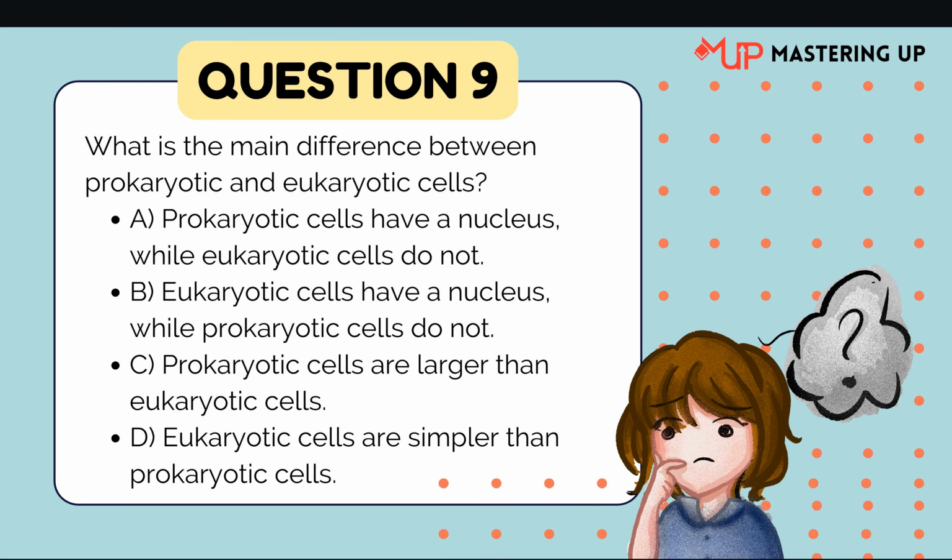Moving on to question 9. What is the main difference between prokaryotic and eukaryotic cells? Option A. Prokaryotic cells have a nucleus while eukaryotic cells do not. Option B. Eukaryotic cells have a nucleus while prokaryotic cells do not. Option C. Prokaryotic cells are larger than eukaryotic cells. Option D. Eukaryotic cells are simpler than prokaryotic cells.